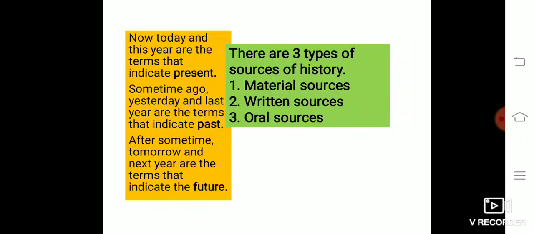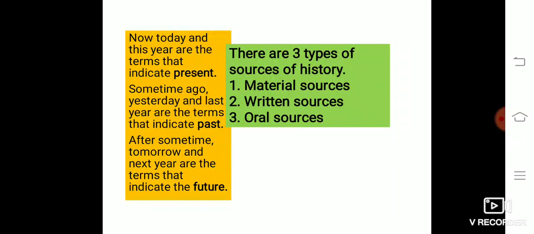Understood? This year you are studying in 5th. Next year you will be studying in 6th standard. So it means we use words like this for dividing the time. When we use these words, we are actually measuring the time in our minds.